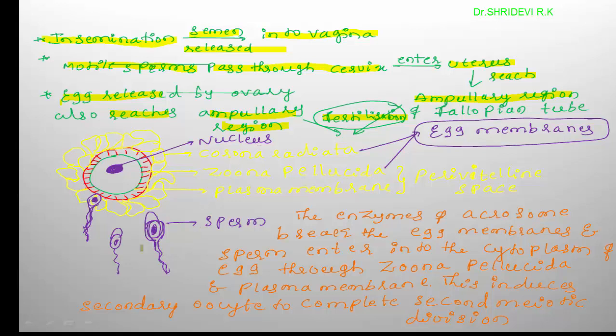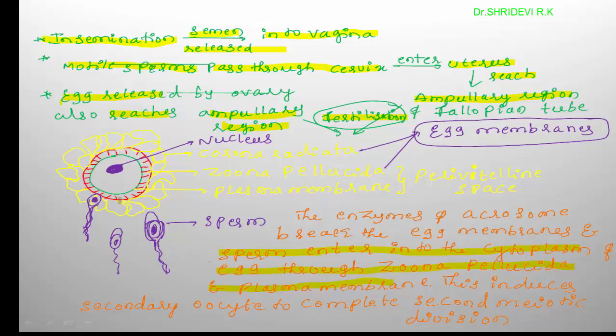Some sperms are trying to reach the egg. Already this sperm has reached the egg. The acrosome of the sperm releases some enzymes so that it can break the corona radiata and the zona pellucida. Finally, the sperm enters into the cytoplasm of the egg through the zona pellucida and plasma membrane.